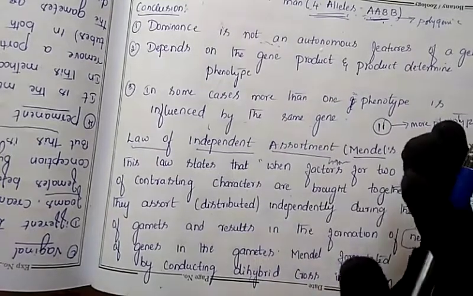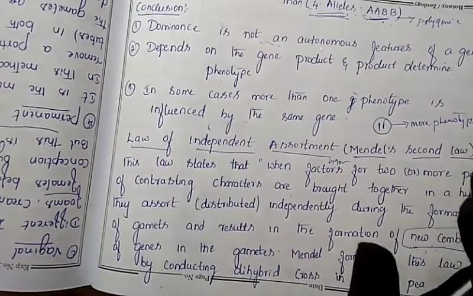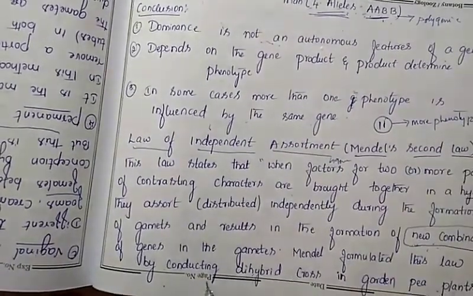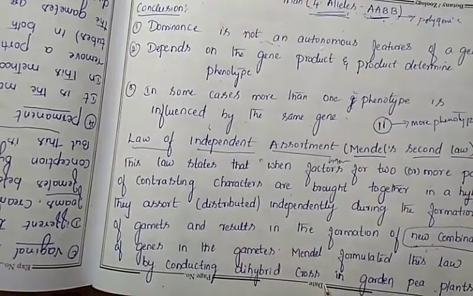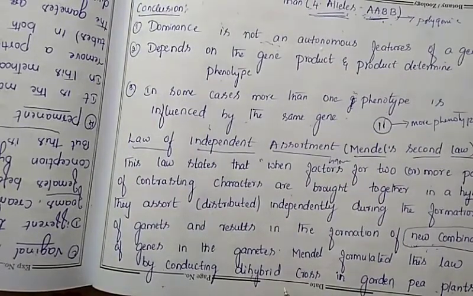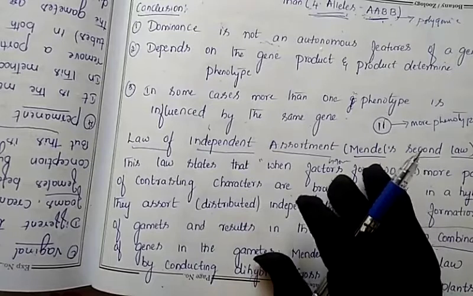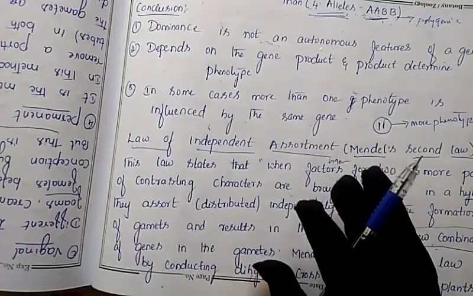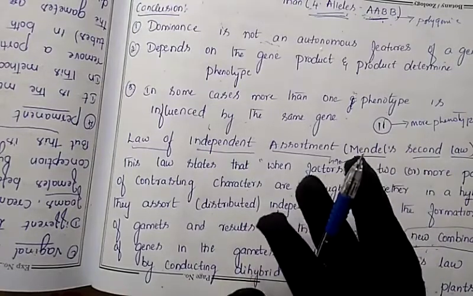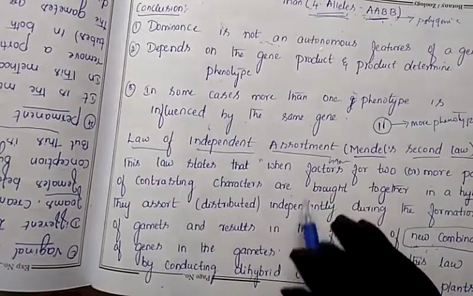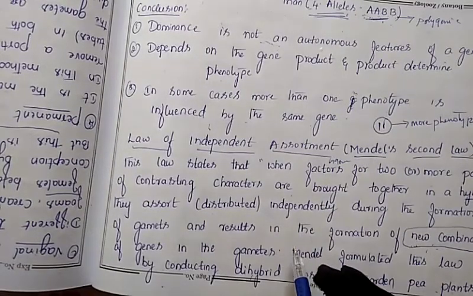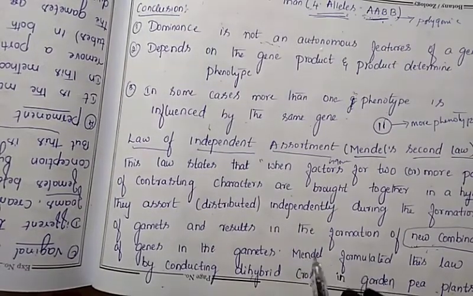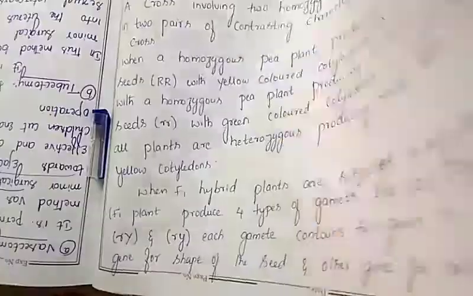So, after they distribute, we will get another new type of pattern. This has been demonstrated by giving an example, called a dihybrid cross, so it can be easily understood. After doing the dihybrid cross, I will explain this second law clearly, and then you can easily understand this law. So let us move to the dihybrid cross here.